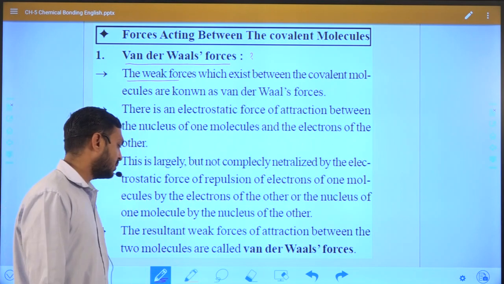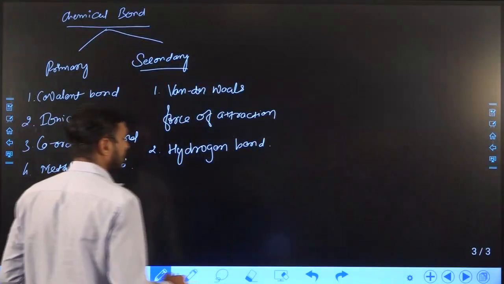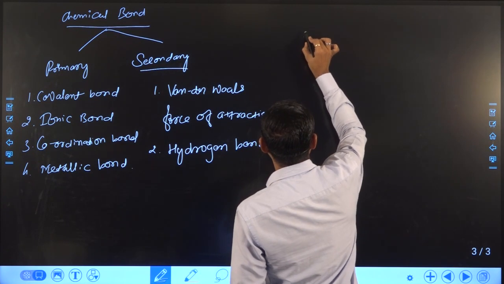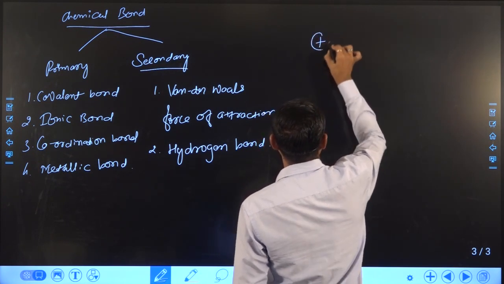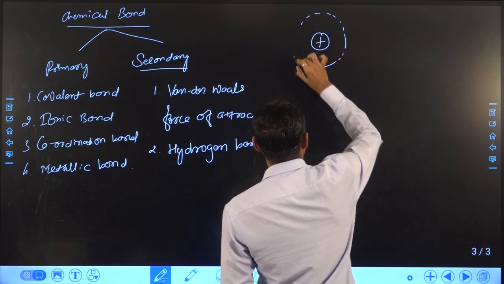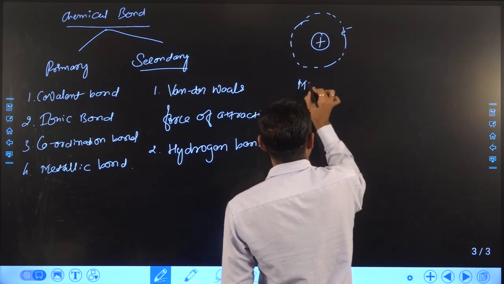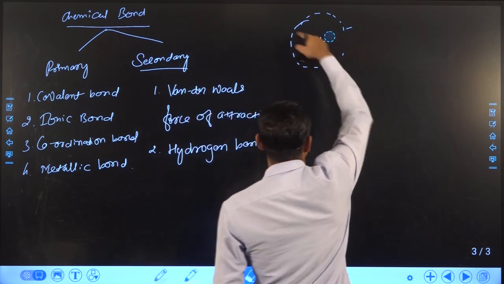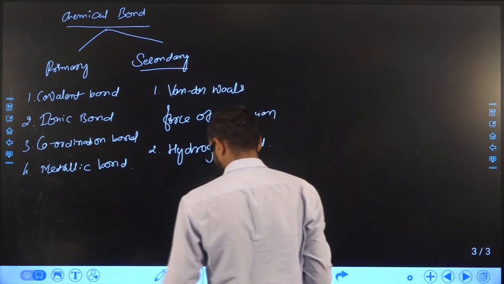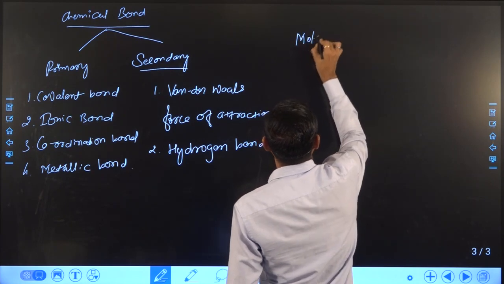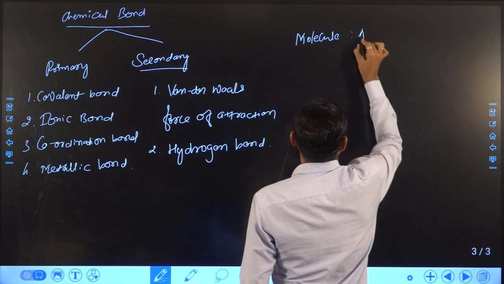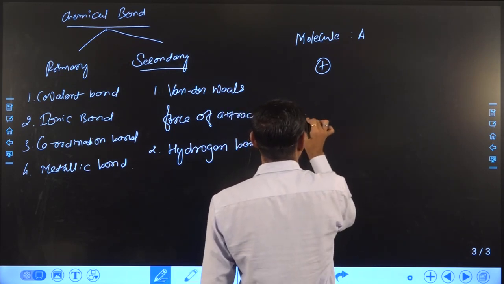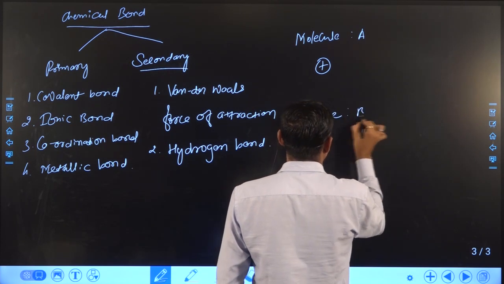If you want to understand why the van der Waals force of attraction occurs, suppose we take one molecule A, and another molecule B. Suppose molecule A has a positive charge and molecule B has a negative charge.